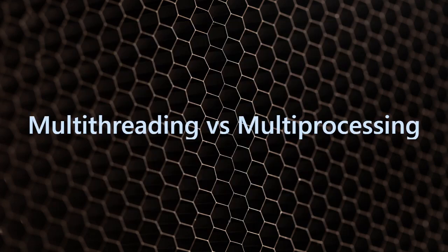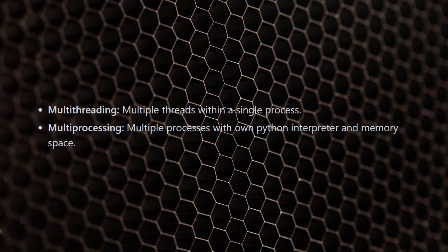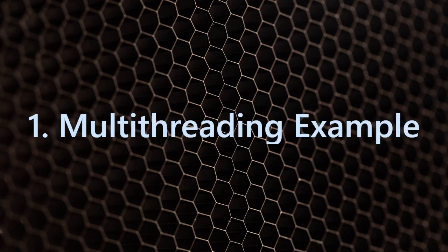Let's begin by understanding the difference between multithreading and multiprocessing. Multithreading is for running multiple threads within a single process. Multiprocessing is for running multiple processes, each with its own Python interpreter and memory space. We will start with multithreading.